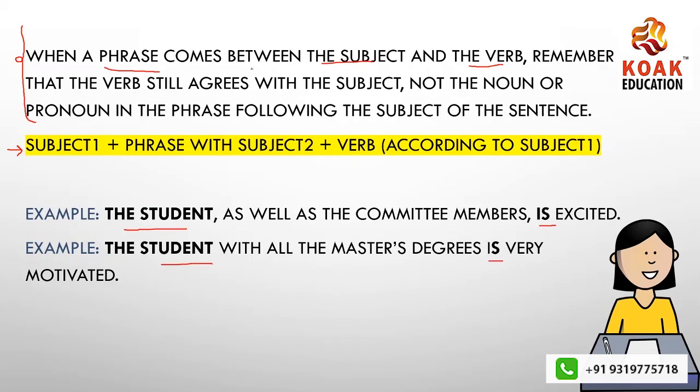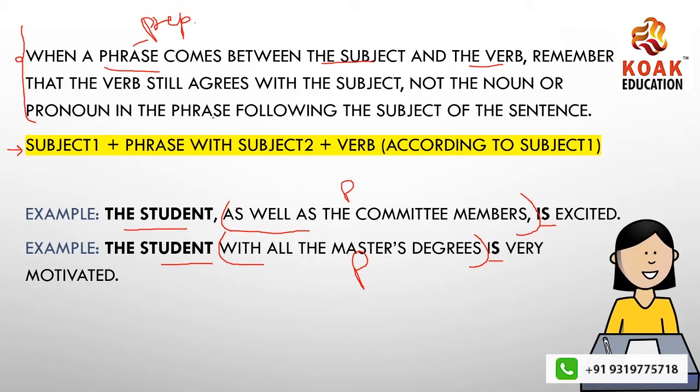When a phrase comes between, now see, how to identify a phrase? A phrase generally begins with a preposition or a prepositional phrase. Now as you can see, with or as well as tell us that the phrase has started. From here the phrase has started, and the phrase ends just before the verb. So this is our phrase.